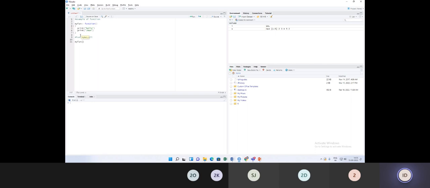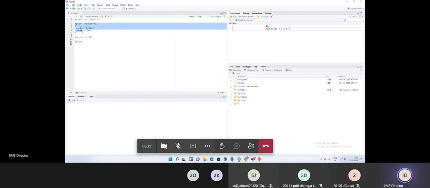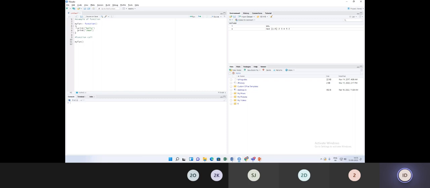This is called a function call. This is called a function definition, the entire part, and within the opening and closing curly braces is the body of the function, and myfun is my own function name. But how did I create my own function? With the help of the function keyword. Now I will select this and try to execute.